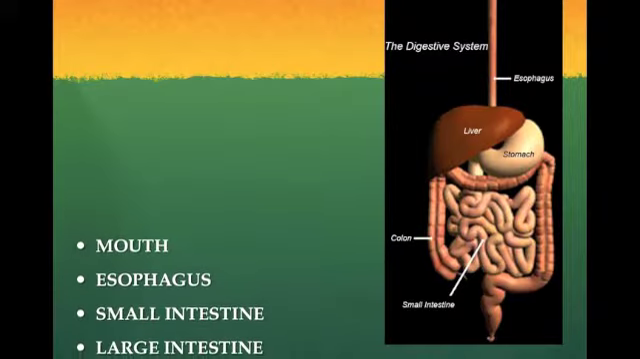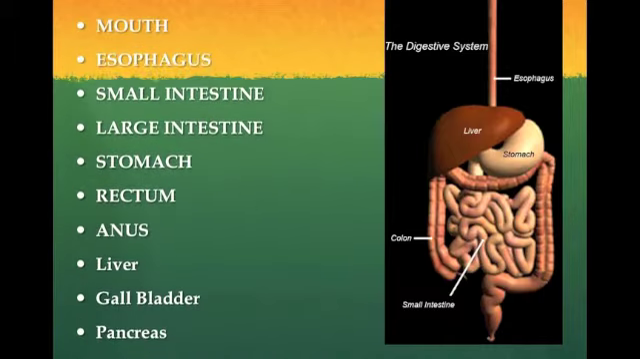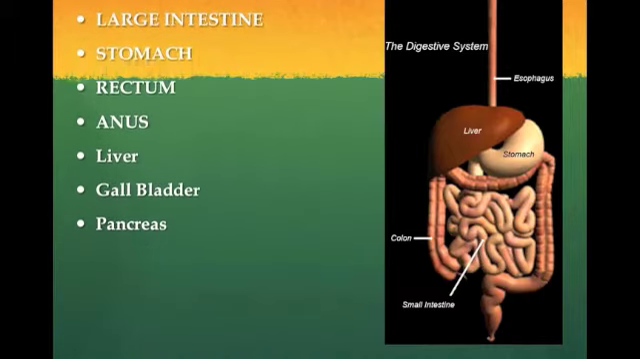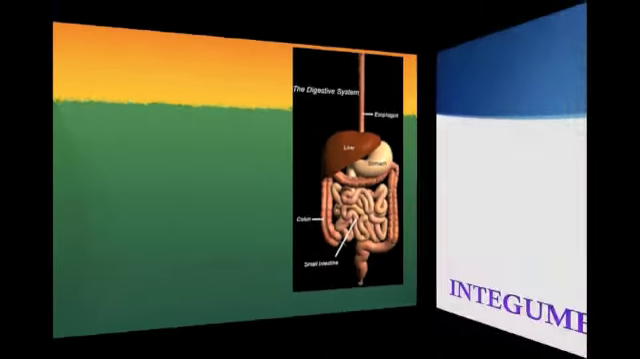The digestive system is composed of the mouth, the esophagus, the small and large intestine, the stomach, the rectum, the anus, together with its three accessory organs, the liver, the gallbladder, and the pancreas.